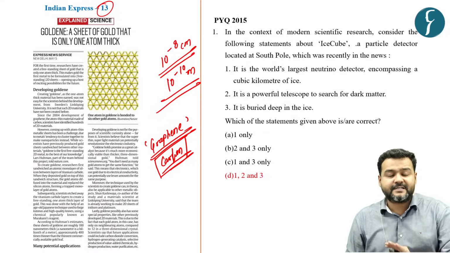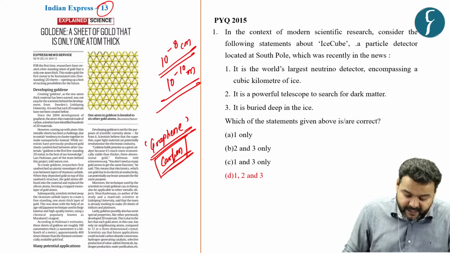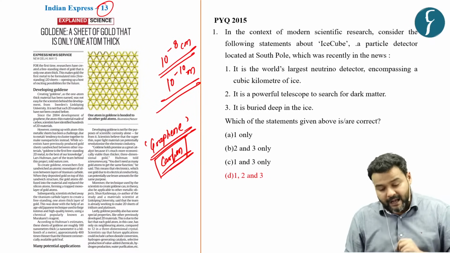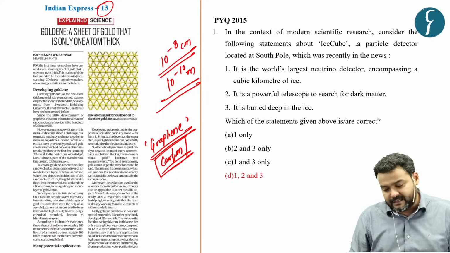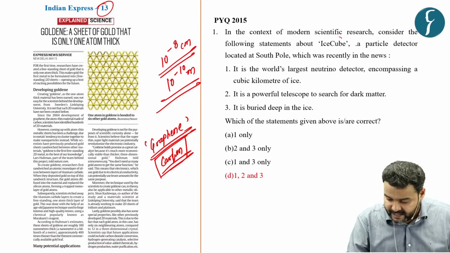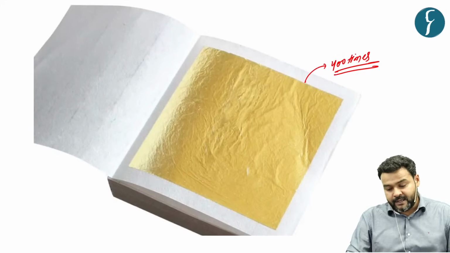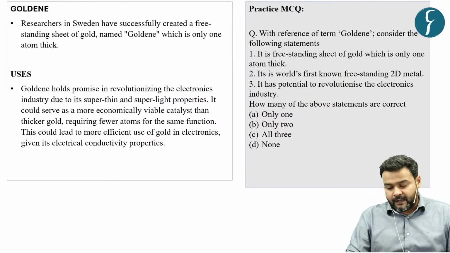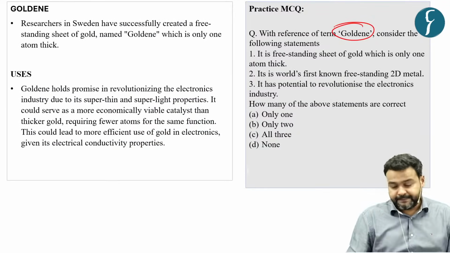So gold is probably the first metal to have freestanding 2D sheets of 1 atom or less thickness. Important discoveries which are in the news are very important from the perspective of examination. As you can see, it was asked in the year 2015. So we have taken up a practice MCQ based on the characteristics of Goldene.